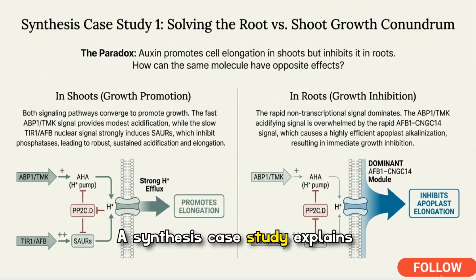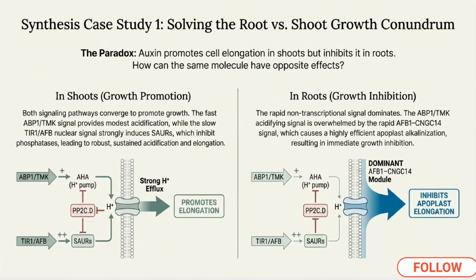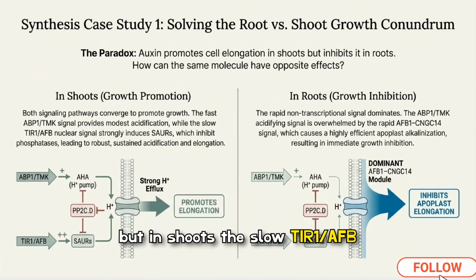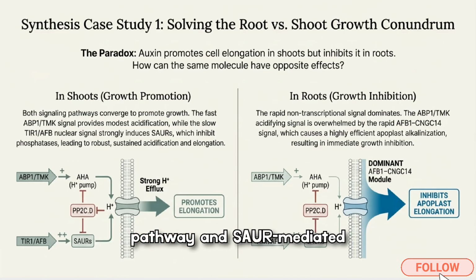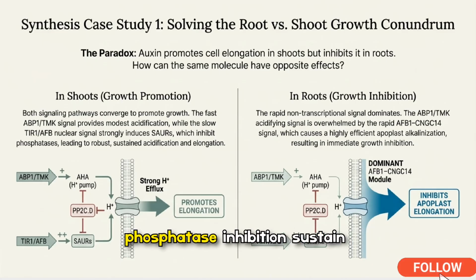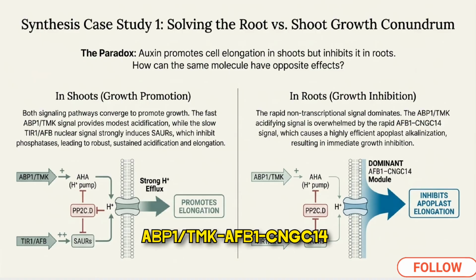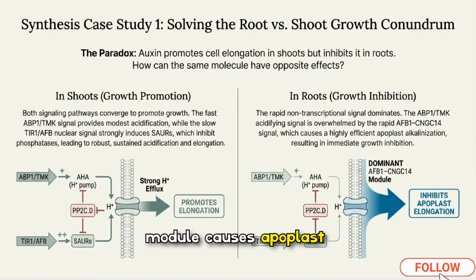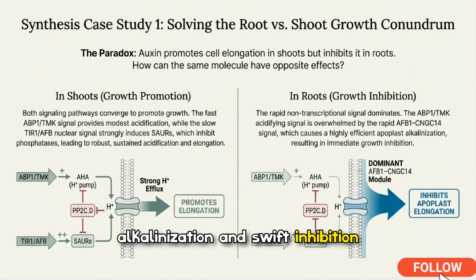A synthesis case study explains the classic paradox that auxin promotes shoot elongation, yet inhibits root growth. Both signaling branches contribute. But in shoots, the slow TIR1/AFB pathway and SOR-mediated phosphatase inhibition sustain strong H+ efflux and elongation, whereas in roots, the rapid ABP1-TMK and AFB1-CNGC14 module causes apoplast alkalinization and swift inhibition of